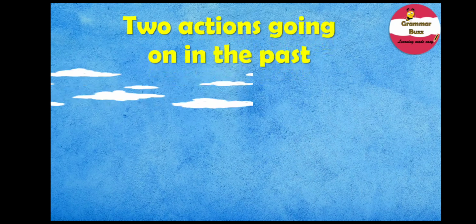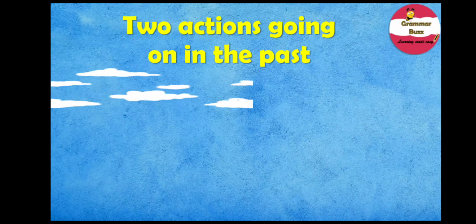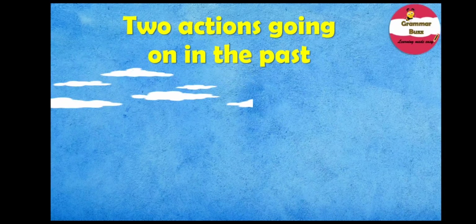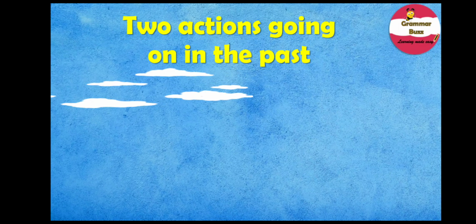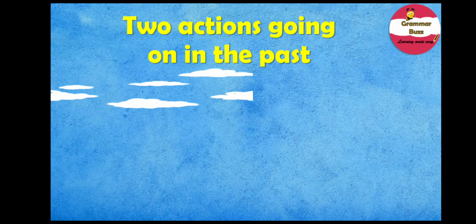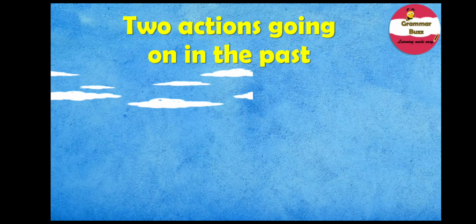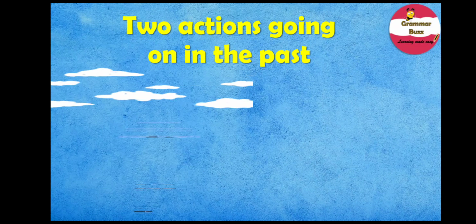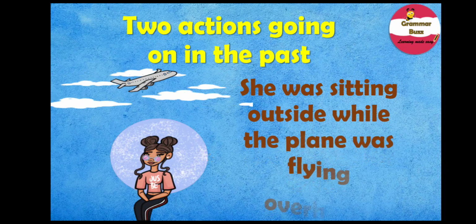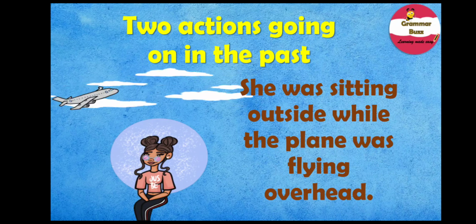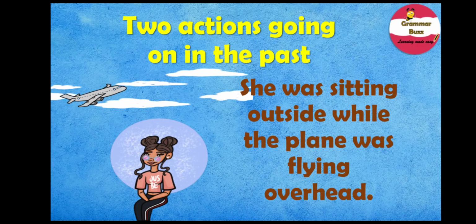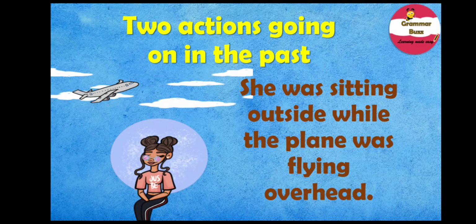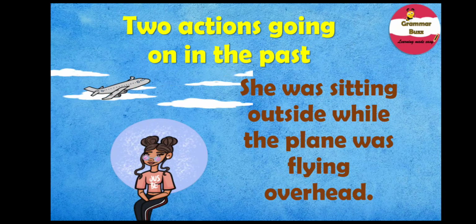Well, past continuous tense can also be used to show that two actions were going on at the same time in the past. Two actions going on hand in hand at the same time in the past. And our example sentence is, she was sitting outside while the plane was flying overhead.